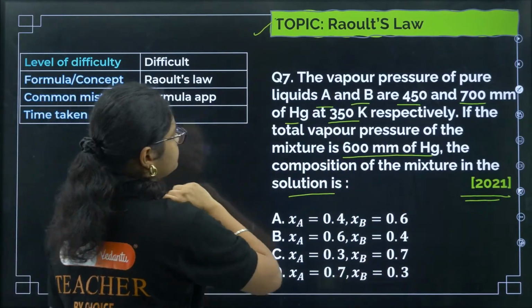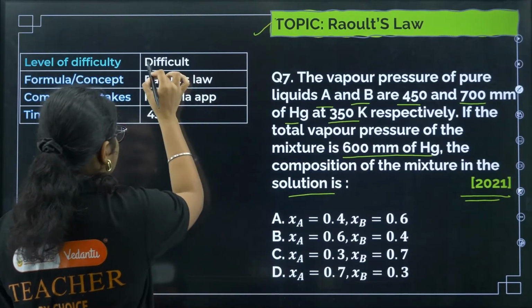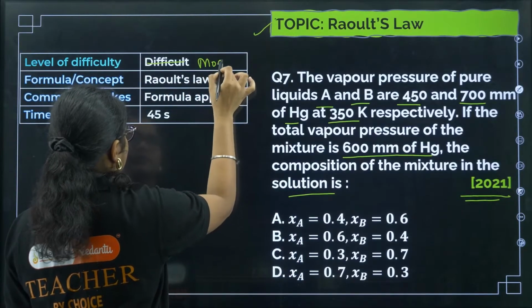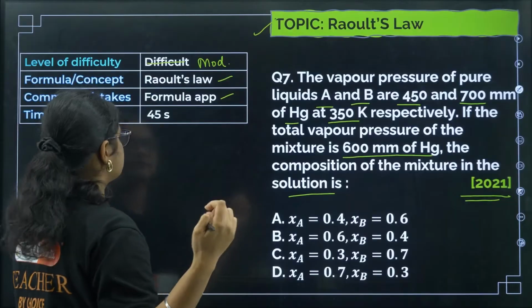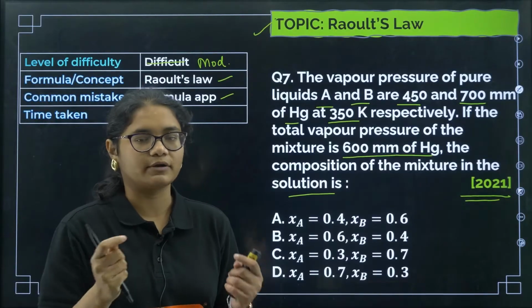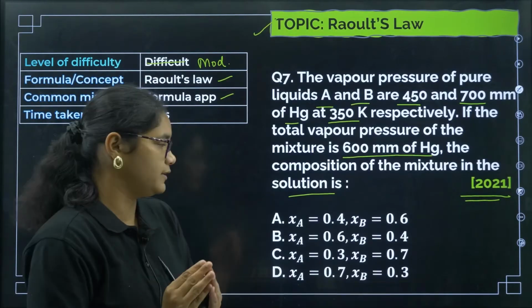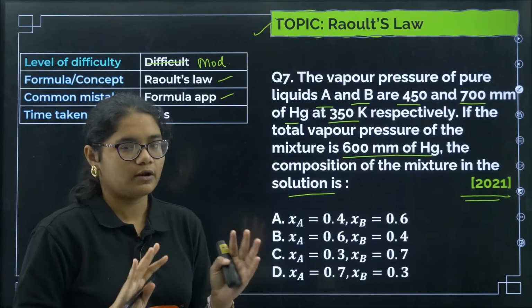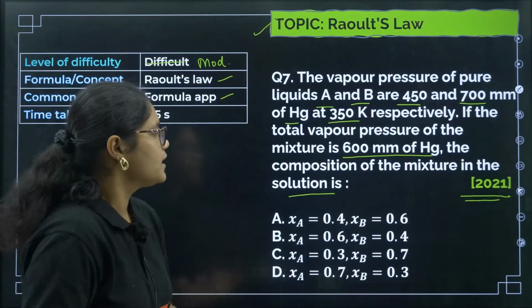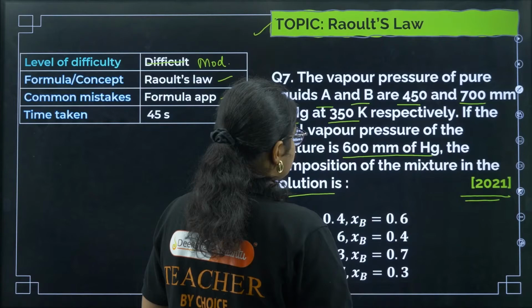It is not difficult, sorry, I'll say it is a moderate question. Okay, Raoult's law formula application, you may do it a little wrong because here one of the components is not given, and time taken should be around 45 seconds to 1 minute. Now let us see the question, what values are given to us.